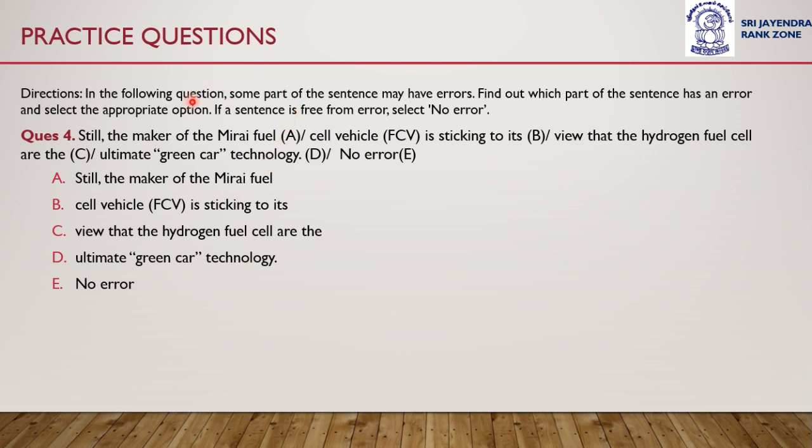Here also a sentence is given, and any one part of this sentence might have an error. We have to recognize which part of the sentence has an error, and if a sentence is free from error, then we have to select no error.